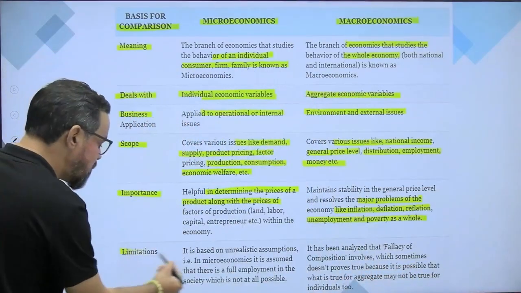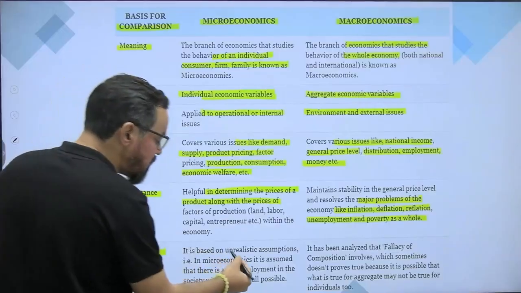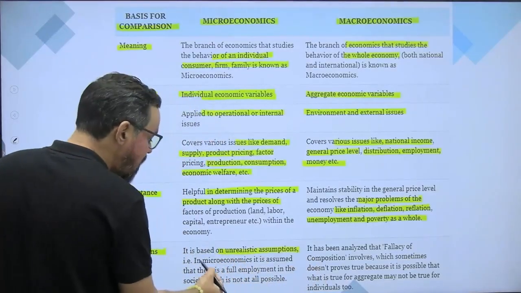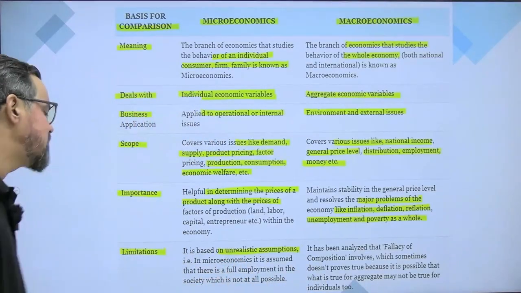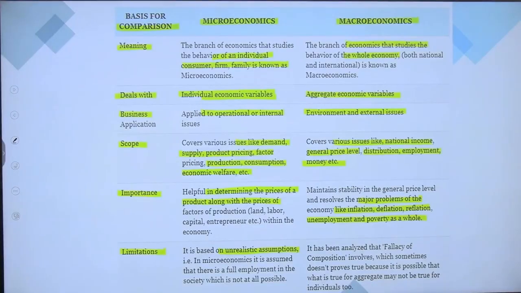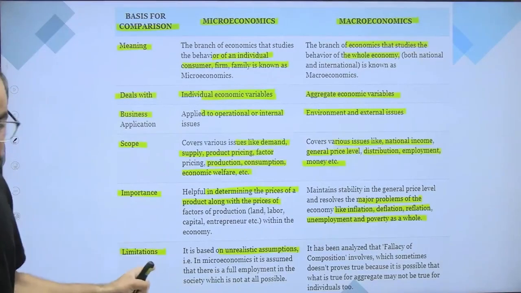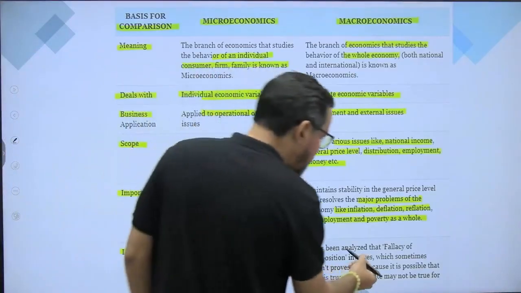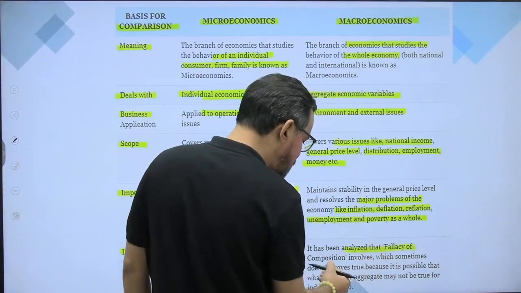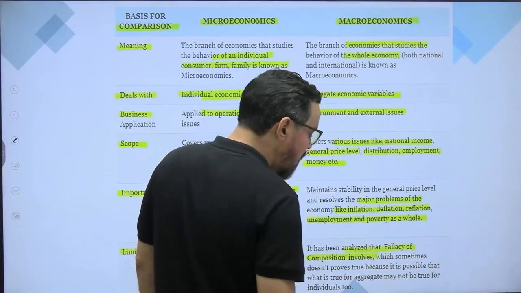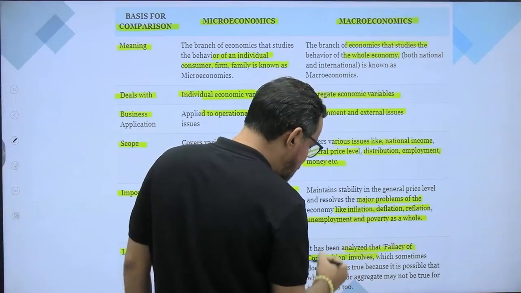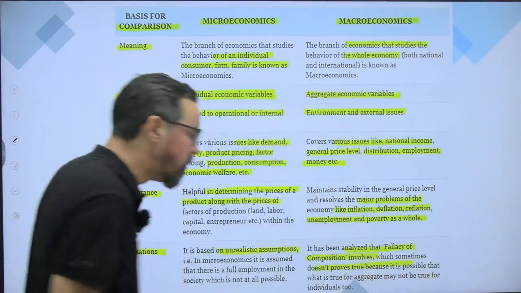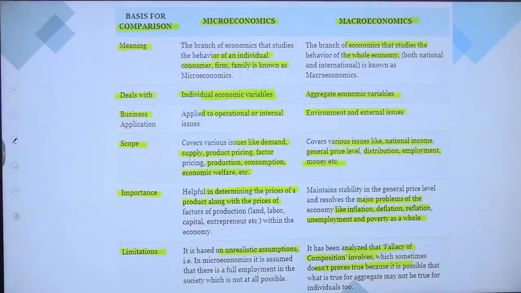Now the limitations. When it comes to limitations, it is based on unrealistic assumptions. In microeconomics, it is assumed that there is full employment in the society, which is not at all possible. Here it is also the fallacy of composition, which sometimes does not hold true, because it is possible that what is true for the aggregate may not be true for the individual.